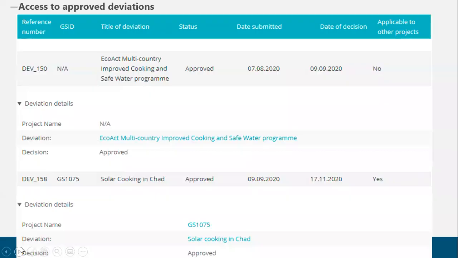I don't know if you have noticed, but you can find a list of all the approved deviations on the Gold Standard website. If you go to the standards section, there is a separate tab called deviations, and you can find a list of all the deviations that have been recently approved by Gold Standard. You can also download the specific deviation request form and go through the details if you want to.